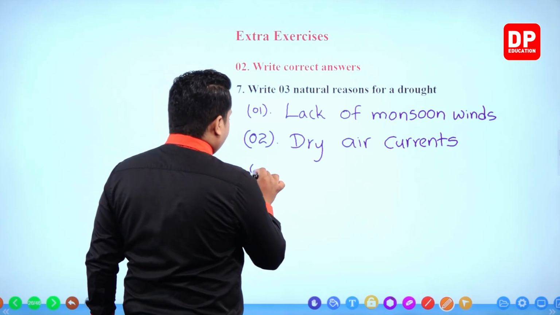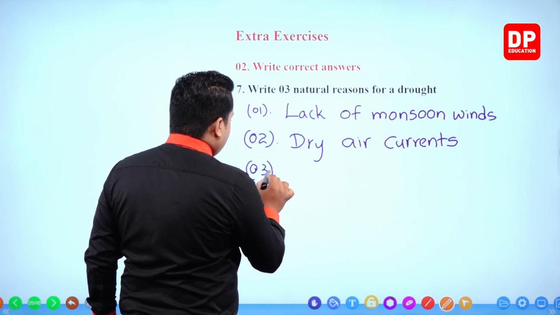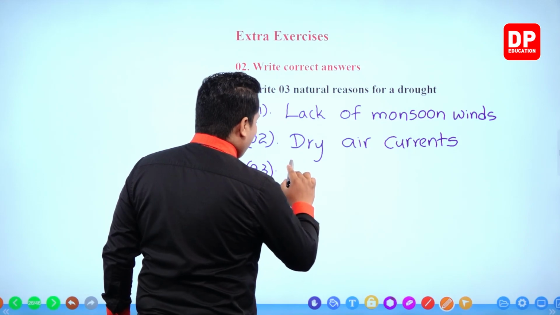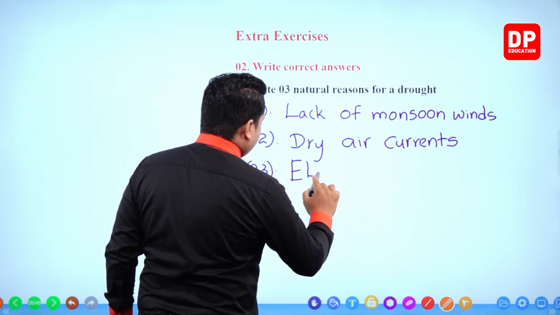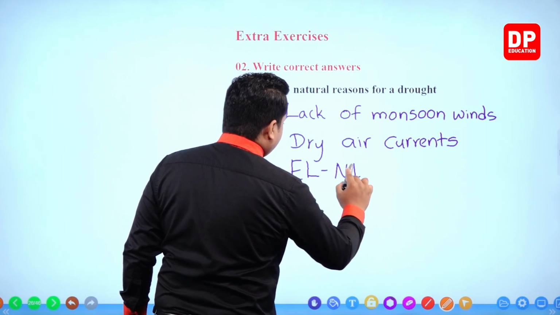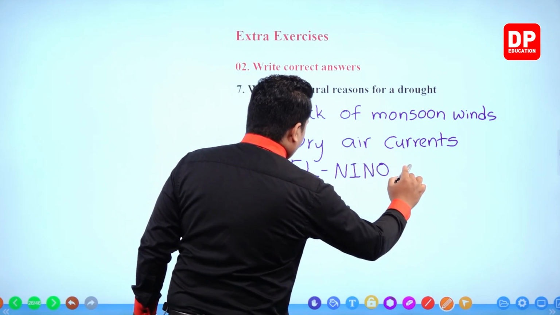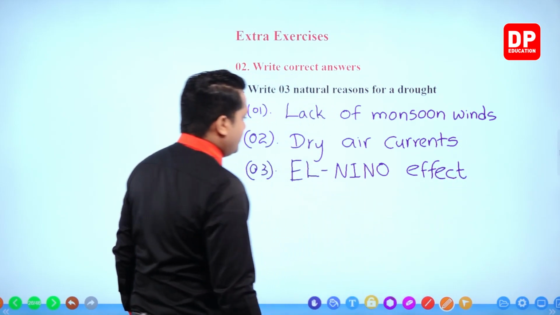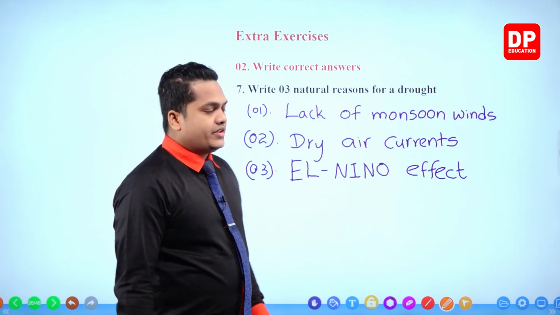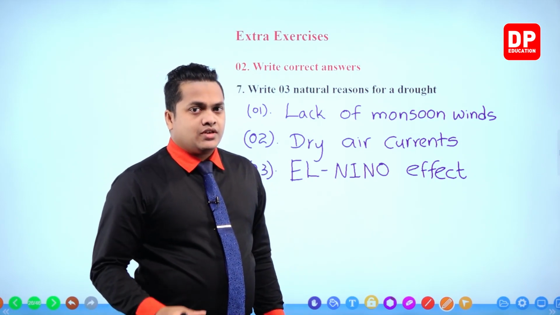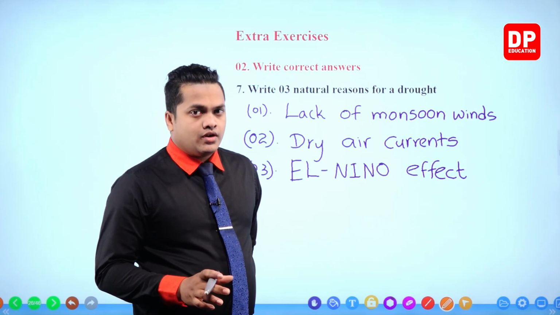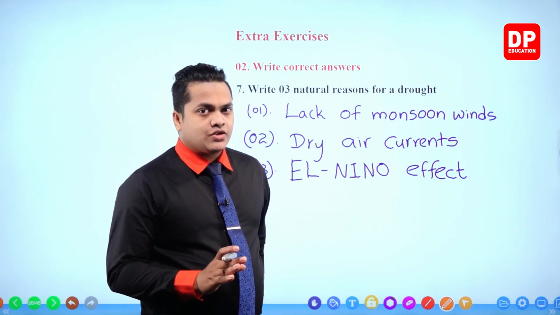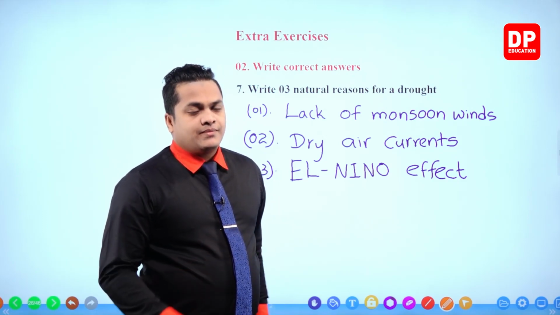Next one. In the earlier question also we wrote this thing. So this is the El Nino effect. It's the special condition that occurs because of the increasing surface temperature of water in the Pacific Ocean.